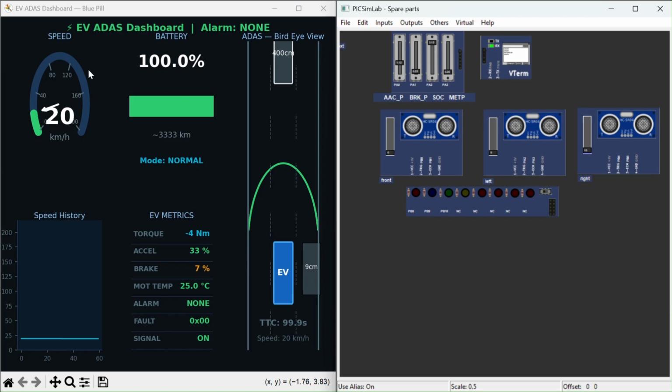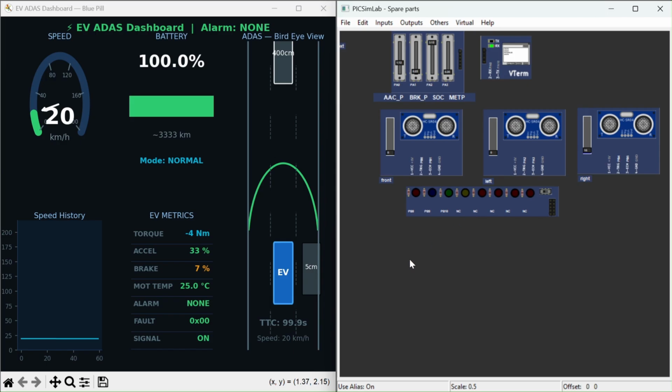In the EV dashboard, we can indicate speed, battery percentage, mode, which is normal mode, and EV metrics, in which we get to see all the values from every component: torque, acceleration, brake, motor temperature, alarm, fault, and signal.